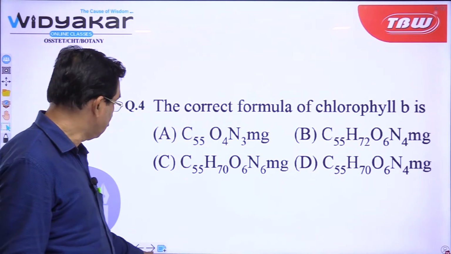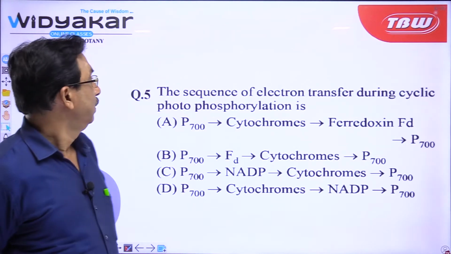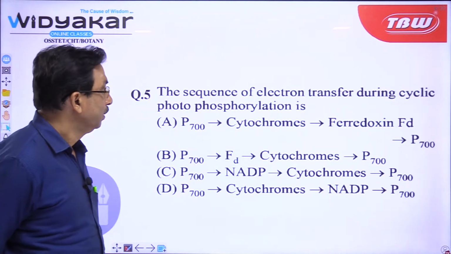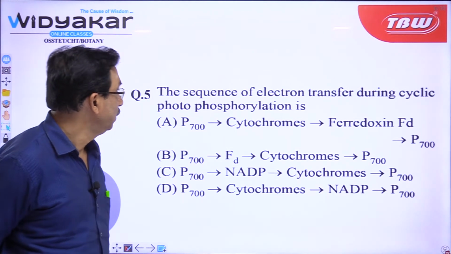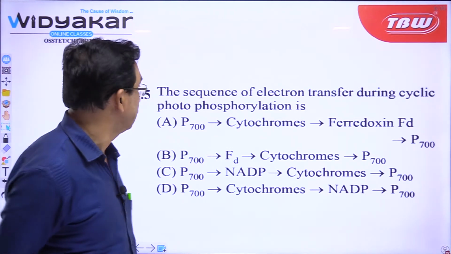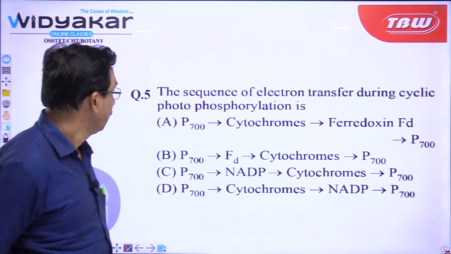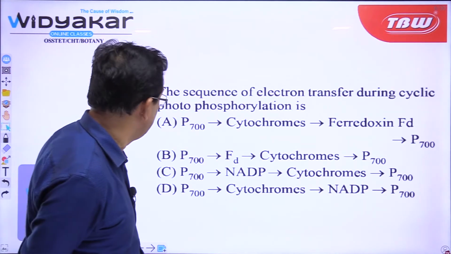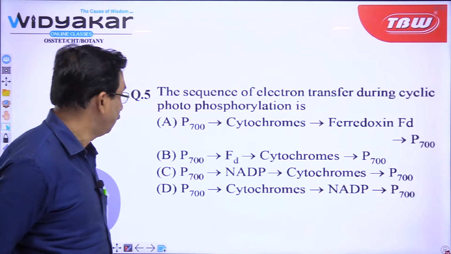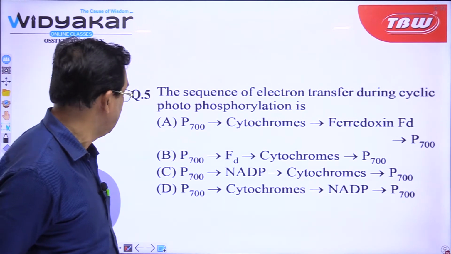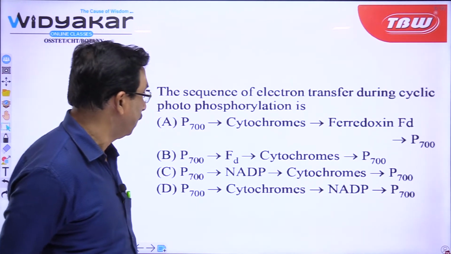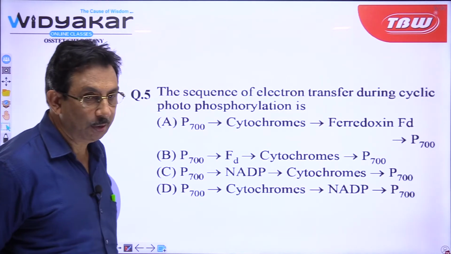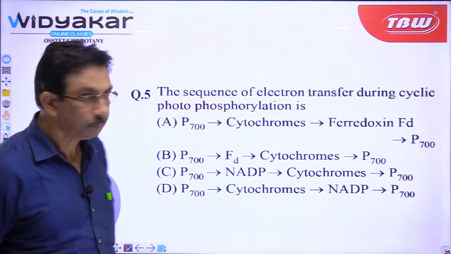Let us move to the next question. The sequence of electron transfer again relates to cyclic photophosphorylation. The sequence of electron transfer during cyclic photophosphorylation is: option A, P700 to cytochrome to ferredoxin to P700; D, P700 to ferredoxin to cytochrome to P700; P700 to NADP to cytochrome to P700; P700 to cytochrome to NADP to P700. Which one will be the answer?